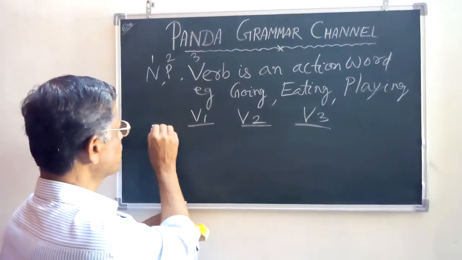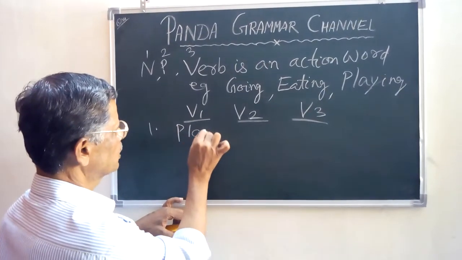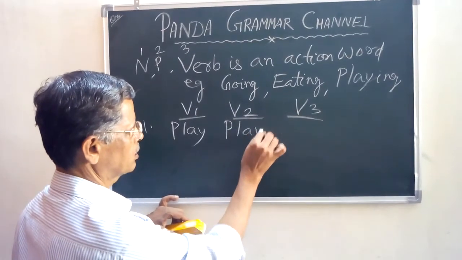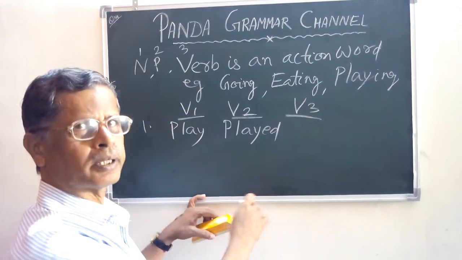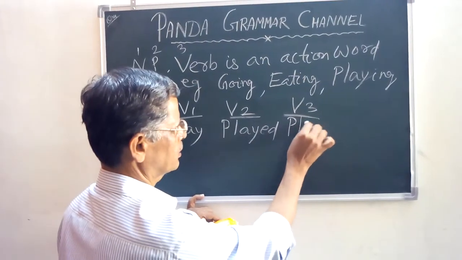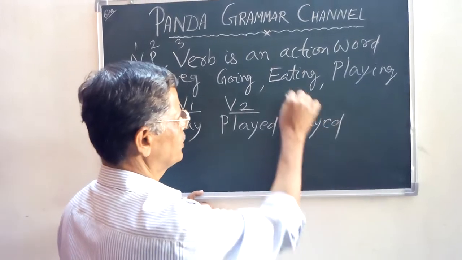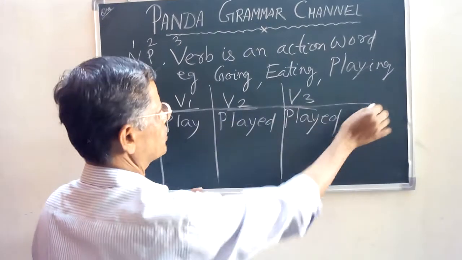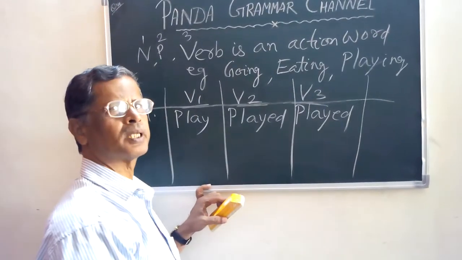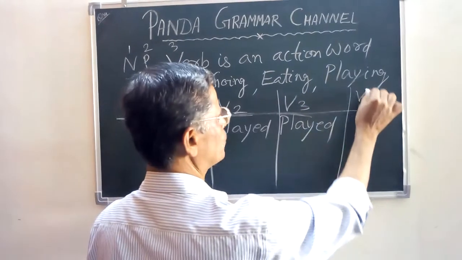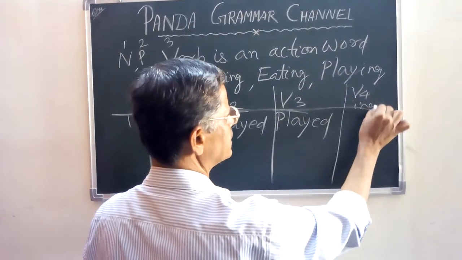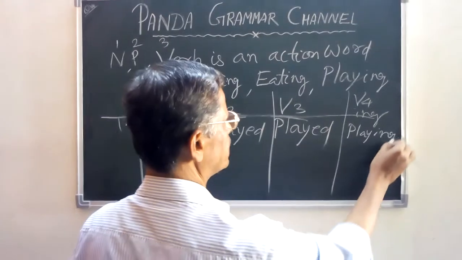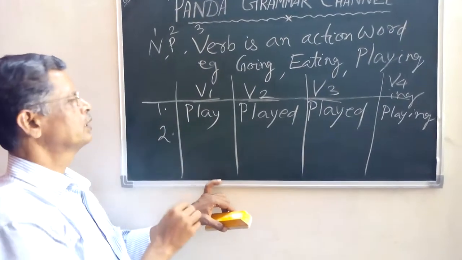Verb 1, suppose we are writing here play, then the second form, the past, is played. And verb 3 is also played. Correct? Now, play, played, played. These are the verb forms. Sometimes the ing form is also there. We can call it V4 or we can call it ing form. Playing, P-L-A-Y-I-N-G, playing.